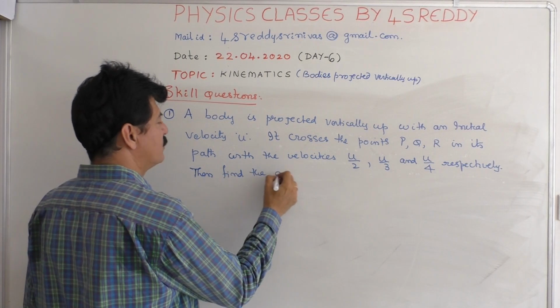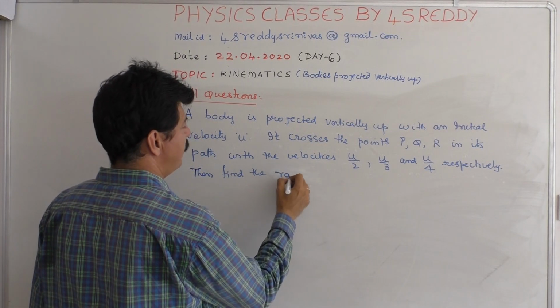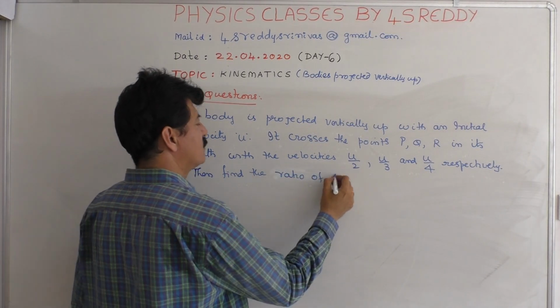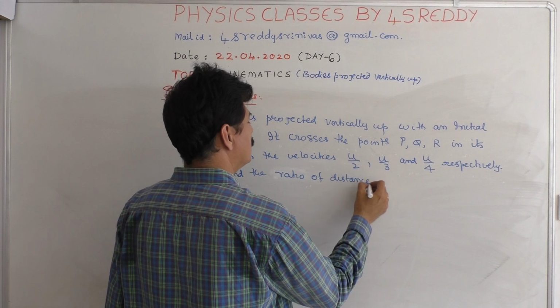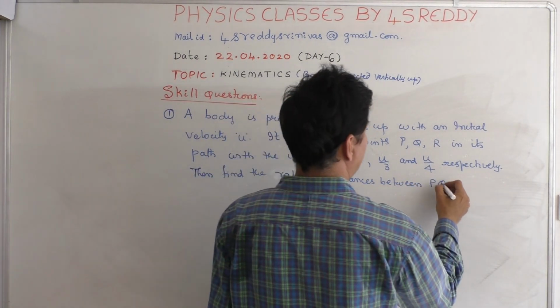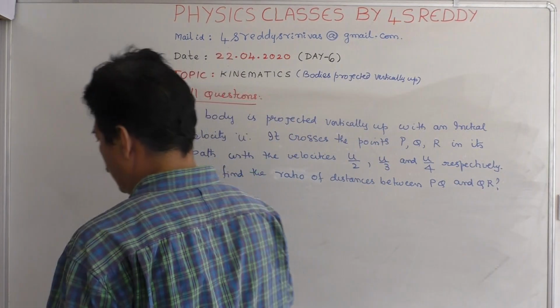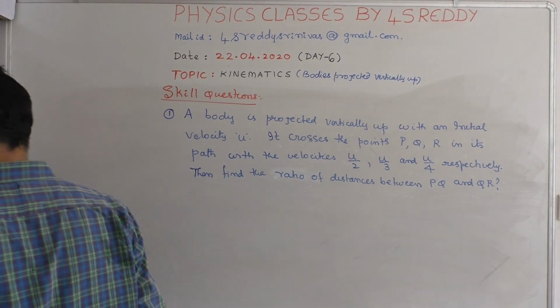the distance, and find the ratio of distance between PQ and QR. You may be asked with a question like this. Then what to do?